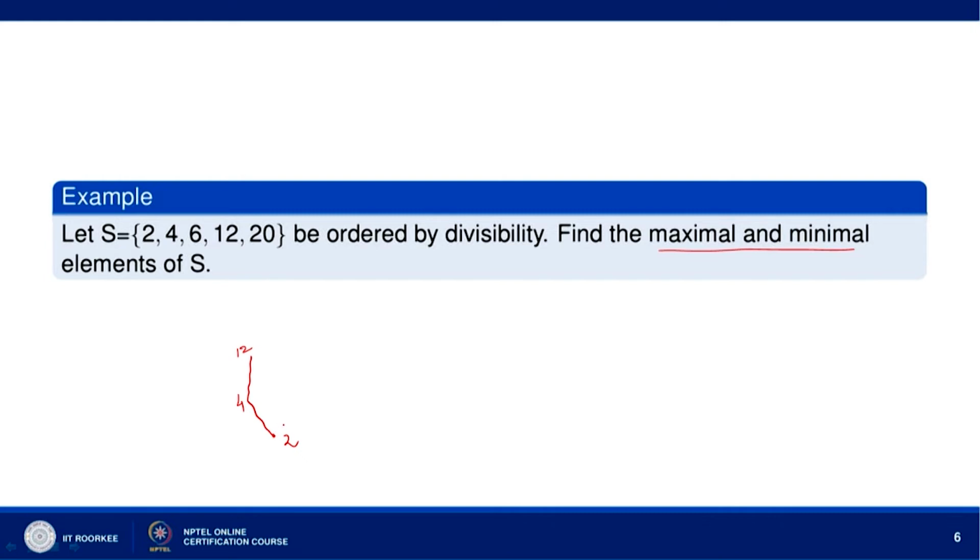Now, 2 divides 6. So we have 6 here, 2 divides 6, 6 divides 12, and 4 divides 20. Okay, 4 divides 20. So now in this Hasse diagram, what do we notice? There are two maximal elements. Maximal elements are 12 and 20. They are at the highest levels of the Hasse diagram.